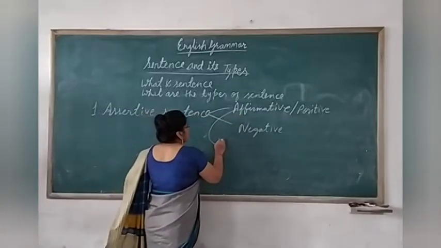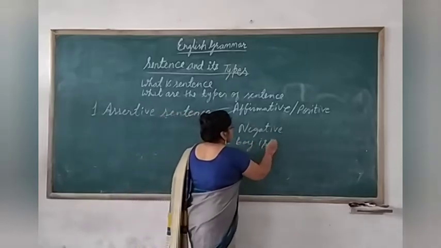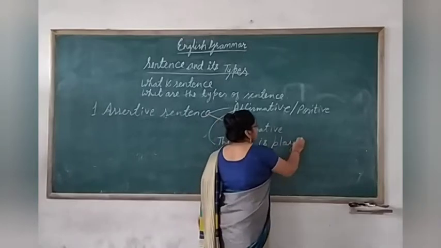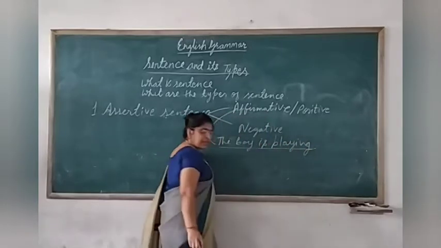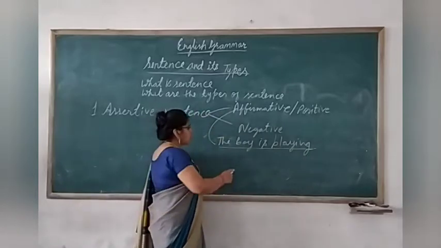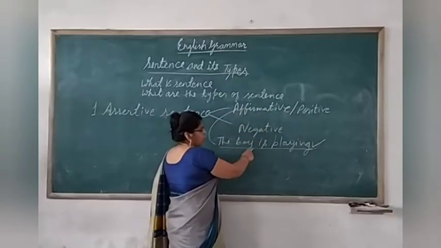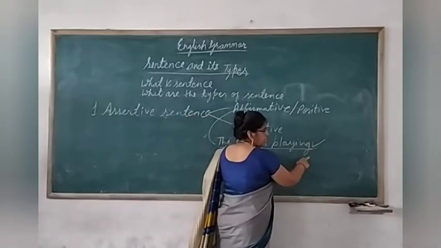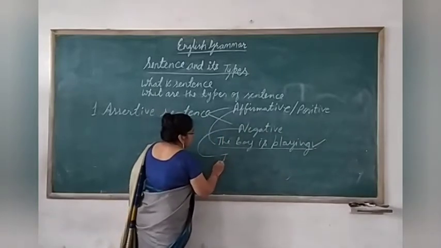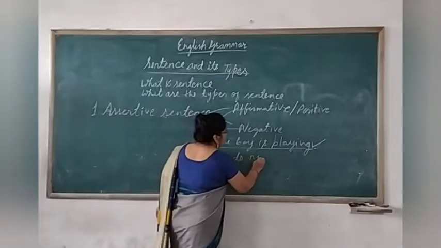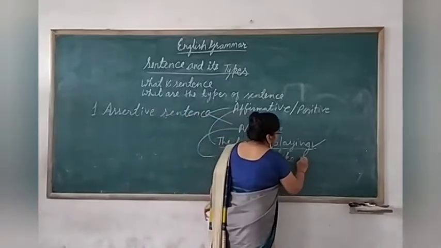Suppose that, the boy is playing. See here. Is there any negative word in the sentence? No. So, this is an affirmative sentence. You can also call it a positive sentence. And in the case of a negative sentence, children, I do not like tea.